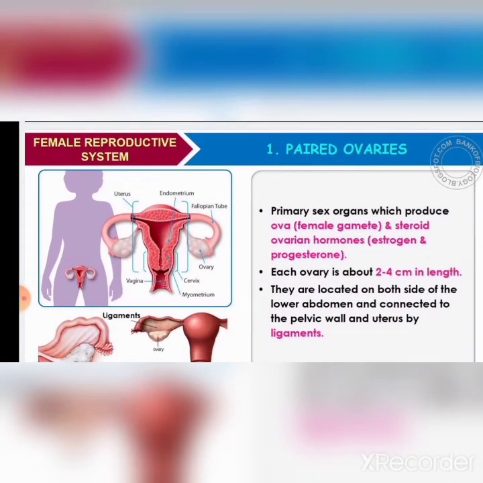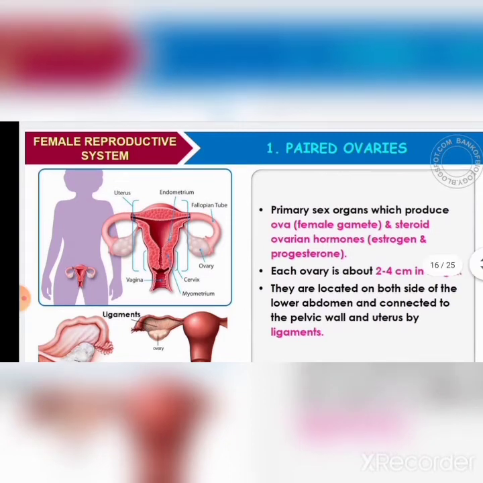Next, we look at the primary sex organ first, that is the ovary. The ovary produces the female gamete, that is the ovum or egg. Hence it is called the primary sex organ. In sexual reproduction, the male gamete, that is sperm, and the female gamete, that is ovum, fuse together to form a zygote. Clear? The ovary also produces hormones called estrogen and progesterone.